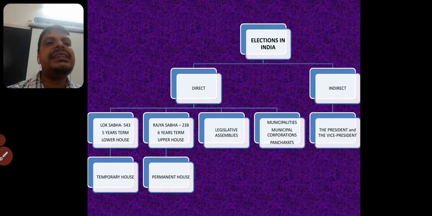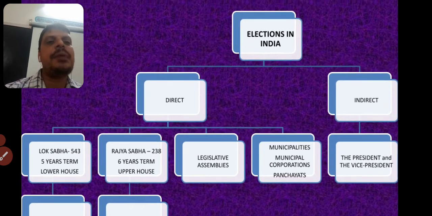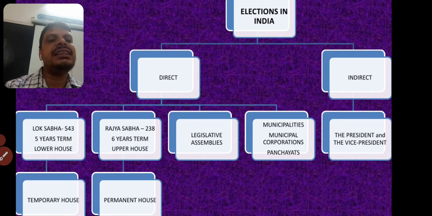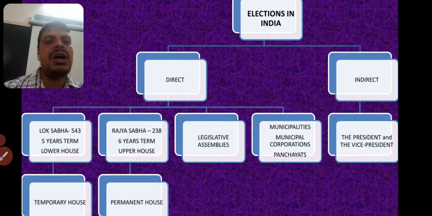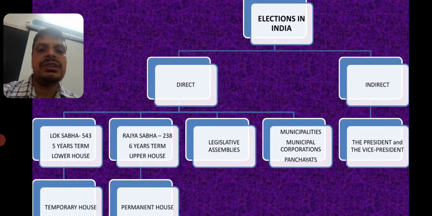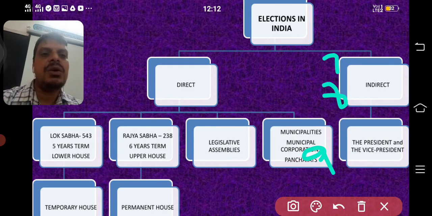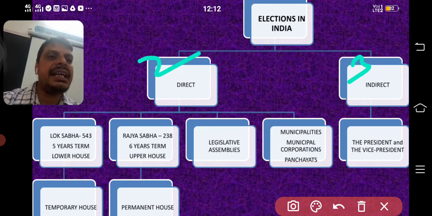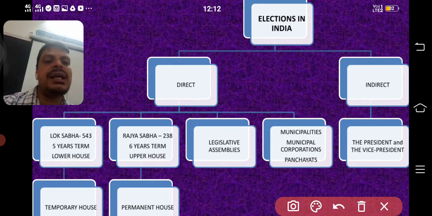Okay, now we see, children, what different types of elections are held by the Election Commission of India. We see that in our country we have two kinds of elections. One is called direct election, the other indirect election. So what elections come under direct election?